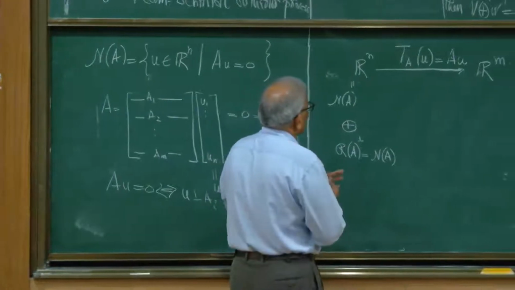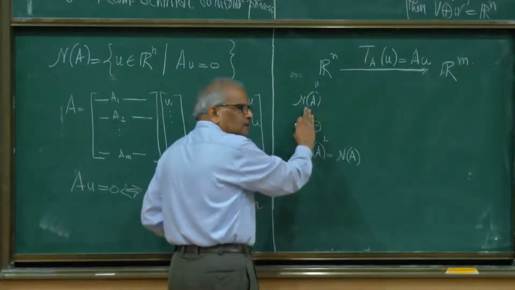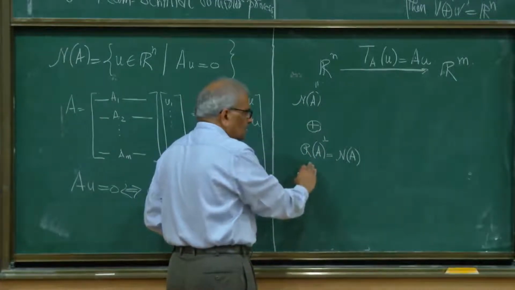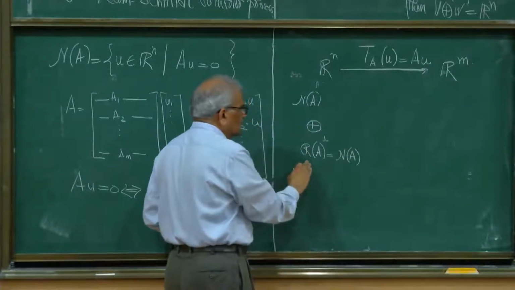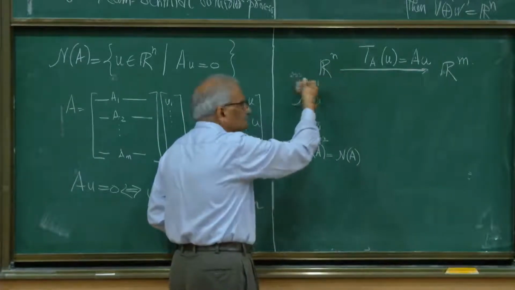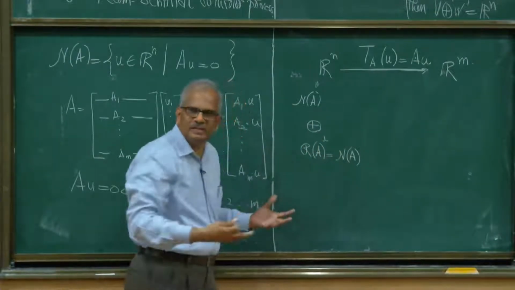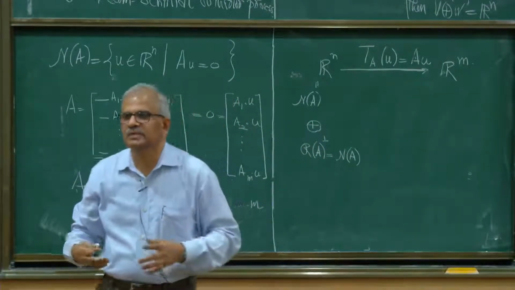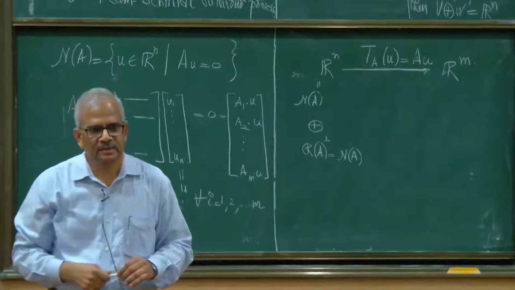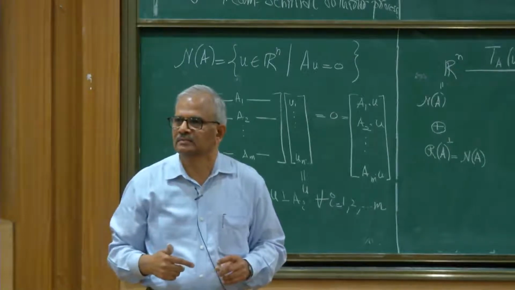As we saw in that construction, the dimension of the null space plus the dimension of the row space will be equal to n. The dimension of the null space is called the nullity of A, and the dimension of the row space is called the rank of the matrix. So rank of A plus nullity of A is equal to n.